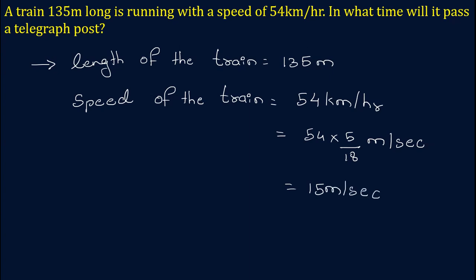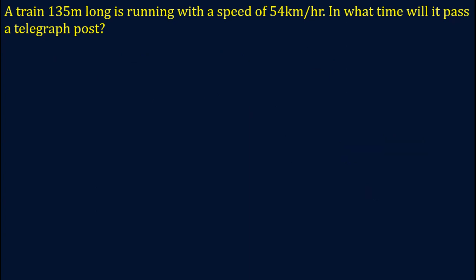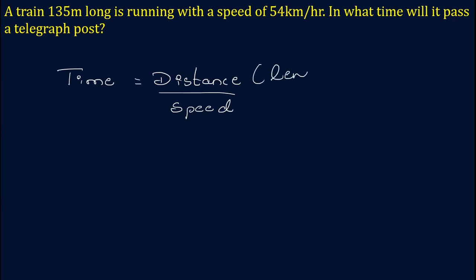Now we have to find in what time will the train pass a telegraph post. That is nothing but we have to find the time, and the formula to find the time is equal to distance upon speed. Since the distance is nothing but the length of the train, the length of the train given is equal to 135 meter upon the speed, which is 15.